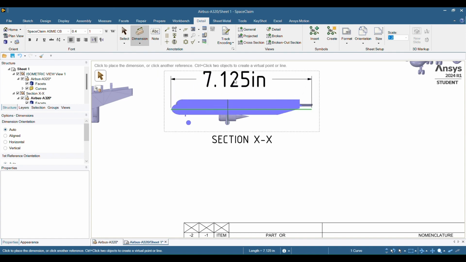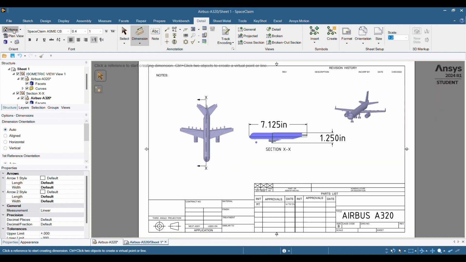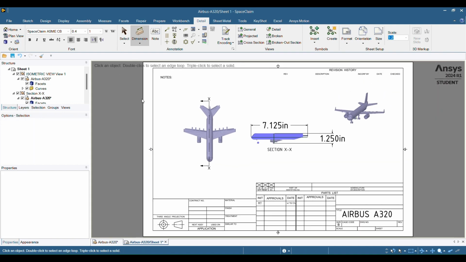And let's dimension the vertical. Sorry, the horizontal, and then the vertical. Hit the home button, the S on the keyboard or select, and we have finished. So now we've completed the cross section in the X direction, the side profile of the Airbus A320. All right, so let's do the Y and the Z next.